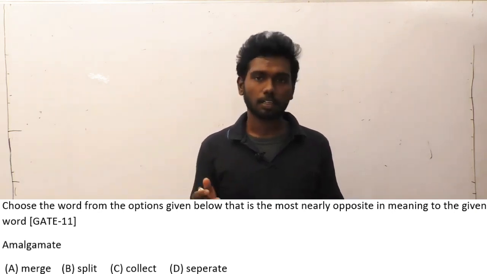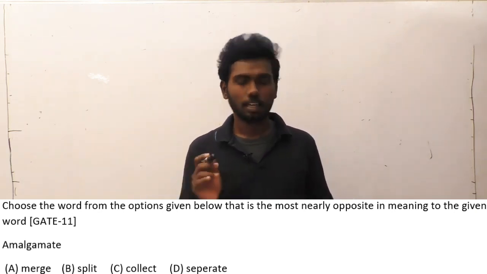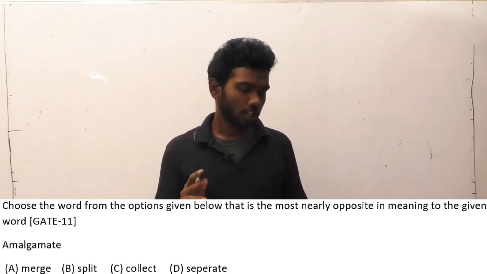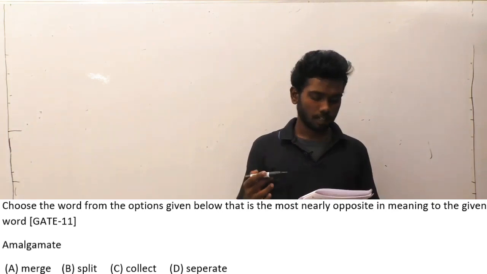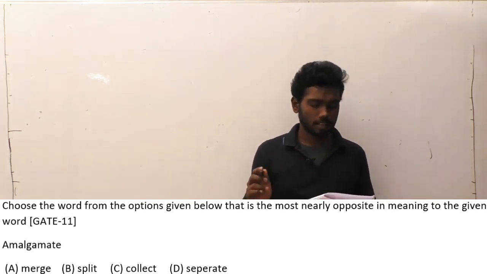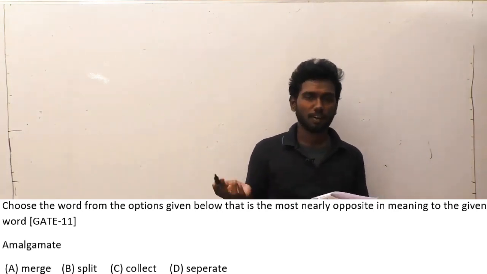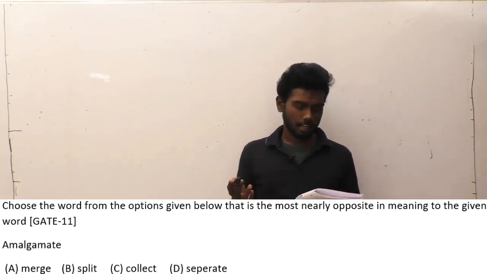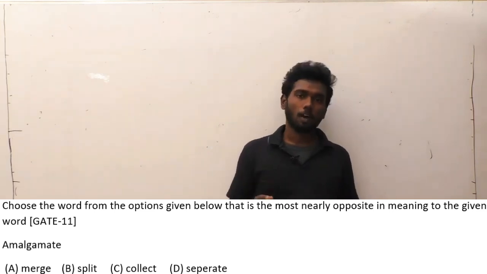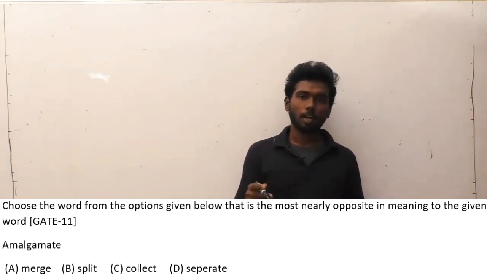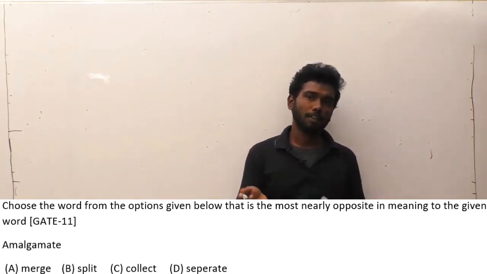Option B, split. It is closer to the opposite of combine, so we can keep it in reserve. And the third one is collect. Combine and collect are not different from each other, they are in a way similar to each other. And the final option is separate. Separate also means divide, and split also means divide, but what is the difference between separate and split is the thing we have to see.